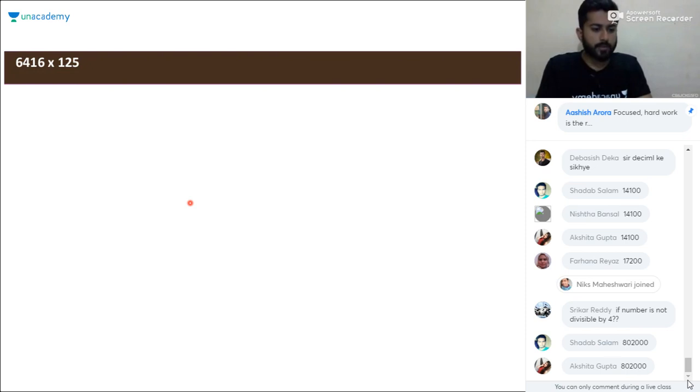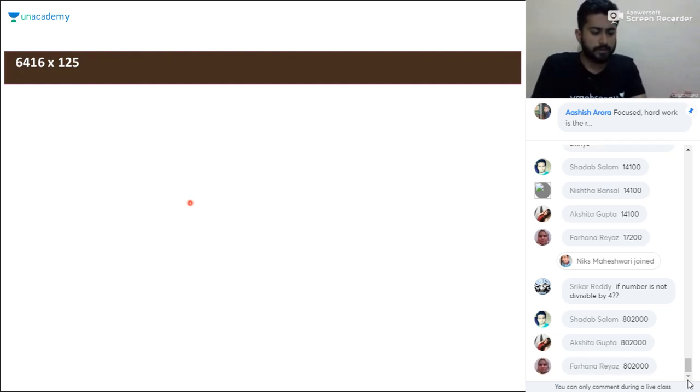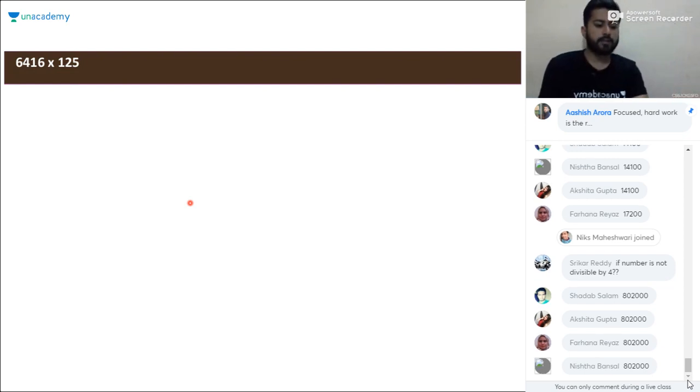Shikhar, if the number is not divisible by 4, solve it up to 2 digits of decimals and then just multiply. In most of the cases, you need not get the exact number. You just need to find the approximate number. Understood, Shikhar? Okay.